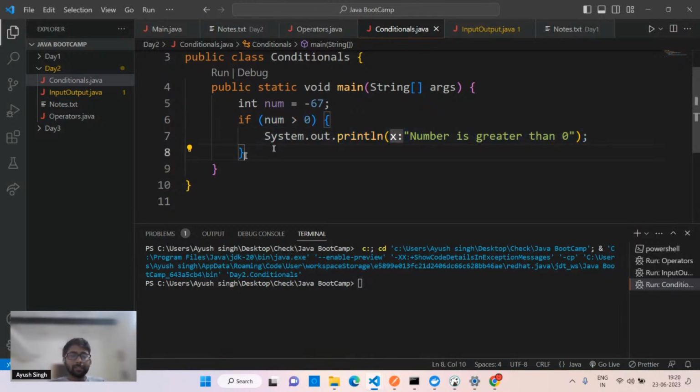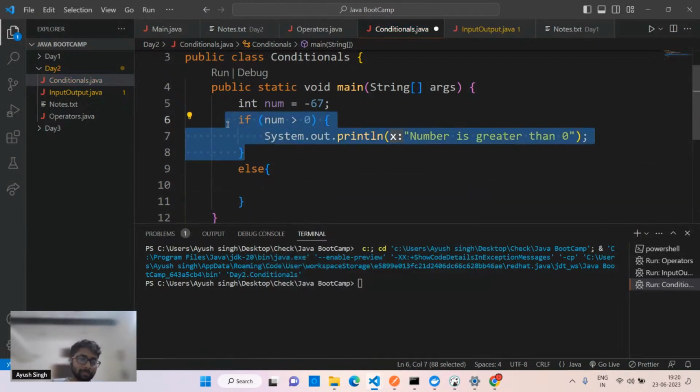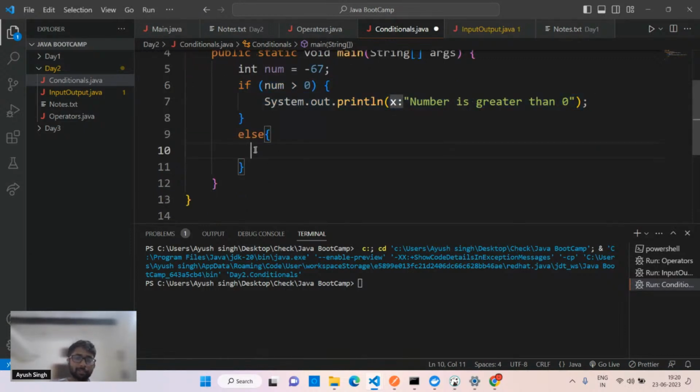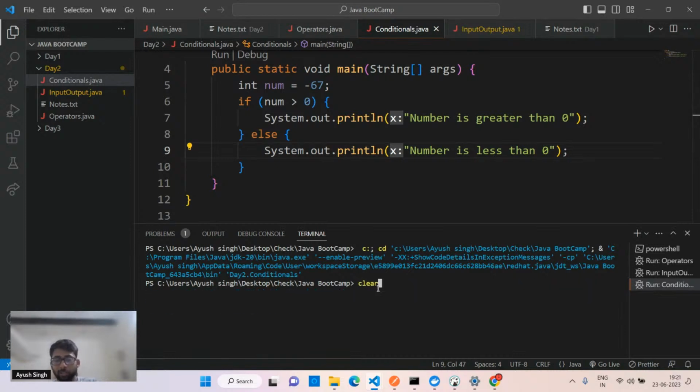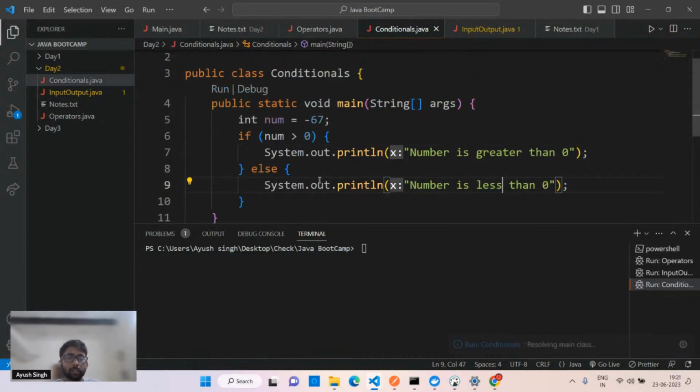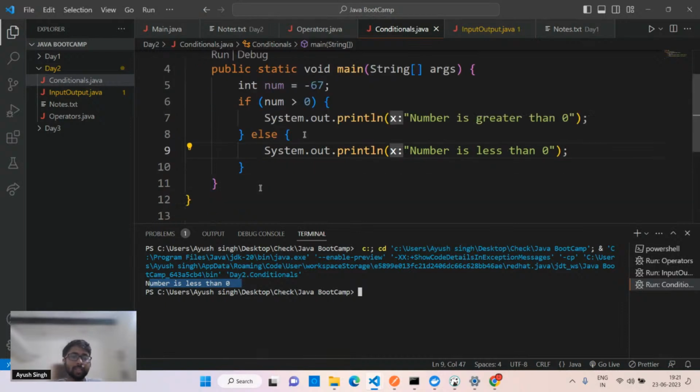Simple if. Let's suppose I make it with the else as well. It is quite possible to use a single if without the else. You can have the if else as well, like this. So what do I have to do in here? Number is less than 0. Obviously, what is the possibility if number is not greater than 0? It can be less than 0. Obviously, there is one more possibility, which is equal to 0, but just forget about it right now. If I run this code again, it will say number is less than 0. Now what is happening? The if condition is false, so this statement is not executed, the else part will run, and number is less than 0 is going to execute.